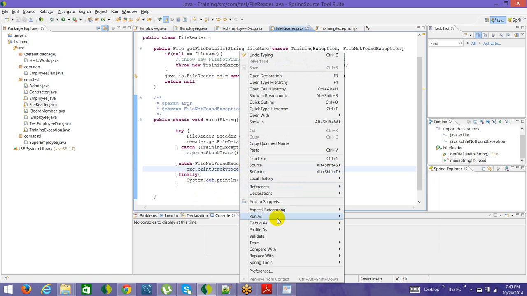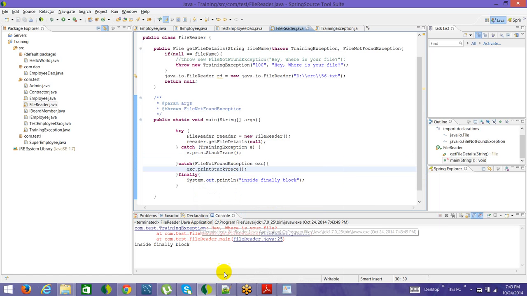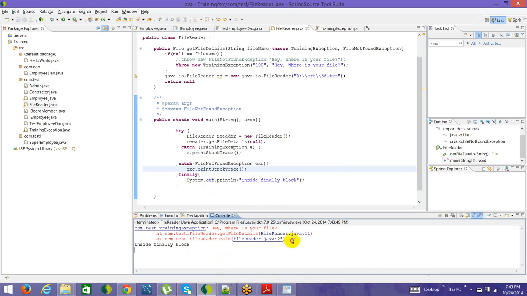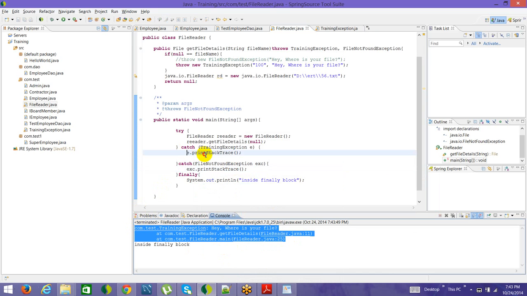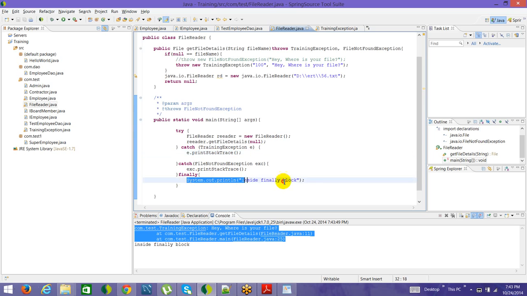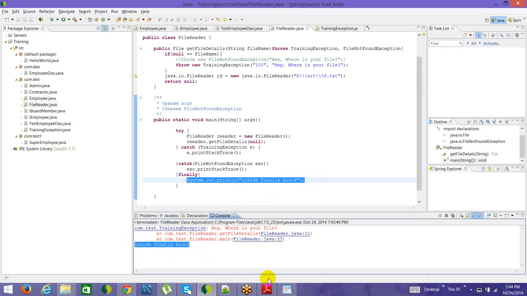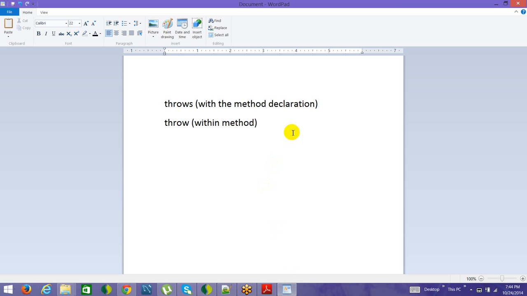And now let's try to run it. See, it throws an exception, so you see the entire trace out here. But still you see the finally block getting executed. So the finally block will get executed anyways. Let me tell you an interesting story about it. I'll not do it in this class, because I generally give everyone time to go and do self reading on their own through this PDF and the internet, and have their own understanding, and then we'll deal with some questions on this as well. But I'll try to explain how this works.